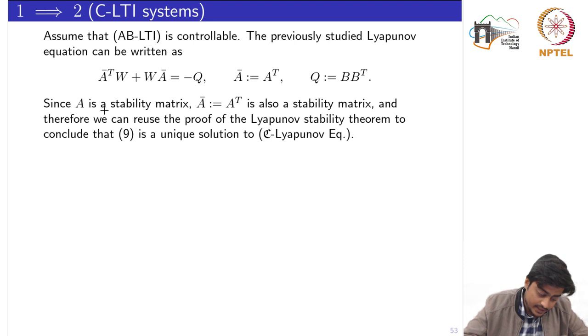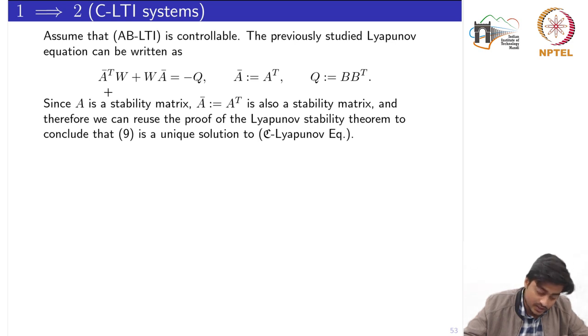Since A is a stability matrix, A bar would also be stable, because taking the transpose does not change its eigenvalues. The location of the eigenvalues remains the same. Therefore we can reuse the proof of the Lyapunov stability theorem, which says that given a positive definite Q matrix, if there exists a solution matrix W, unique and positive definite, satisfying this equation, then the eigenvalues of A bar are strictly on the left hand side.